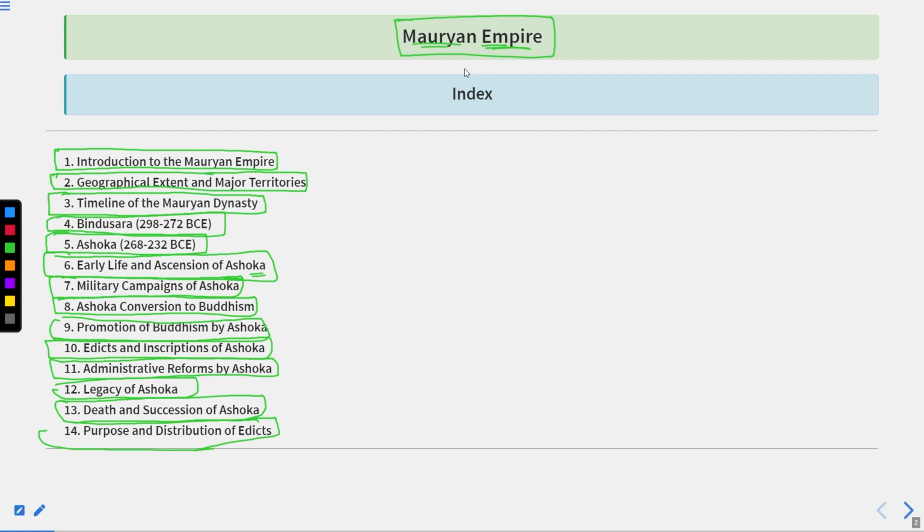The second is that Ashoka was also a great ruler of his dynasty. He was a great ruler of this dynasty. That's why we also consider him an important part of the discussion.